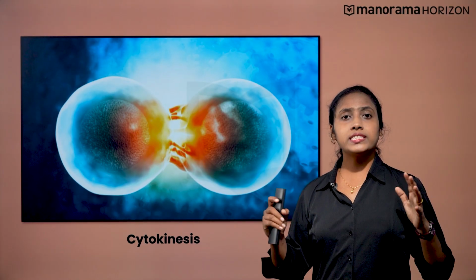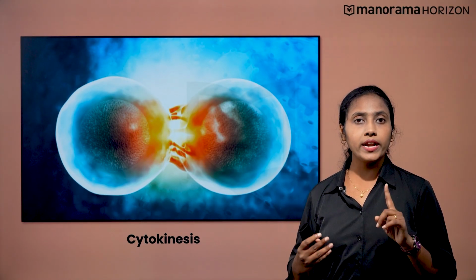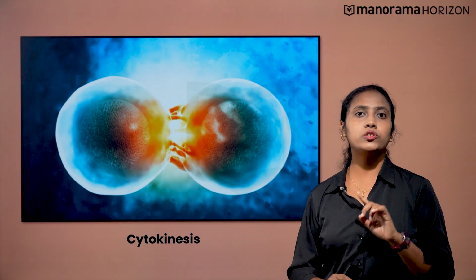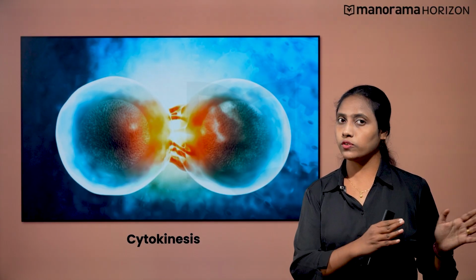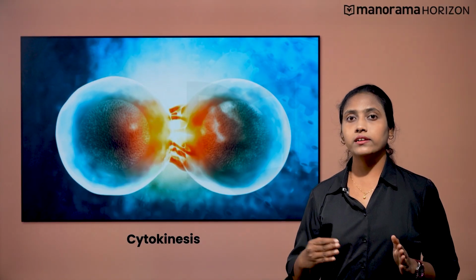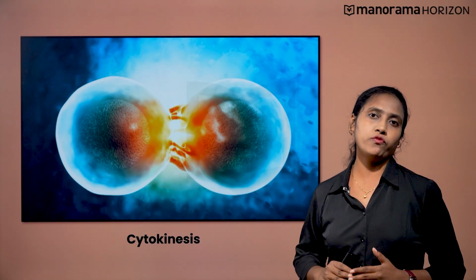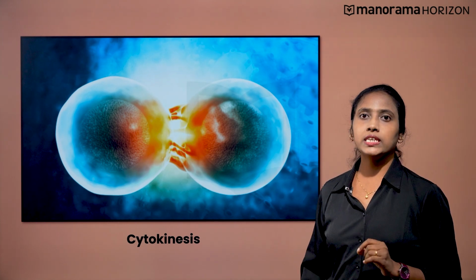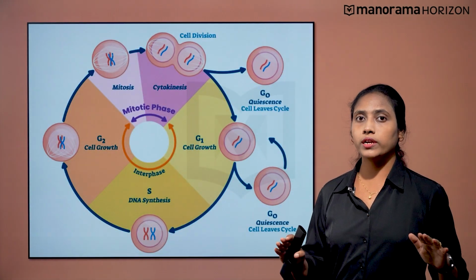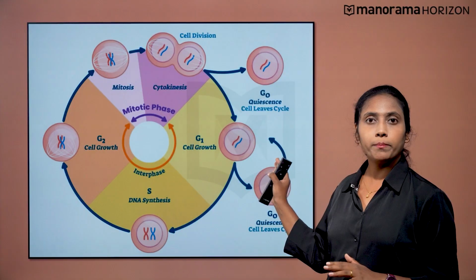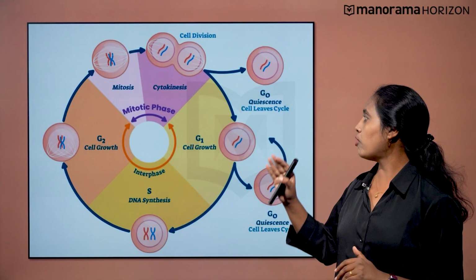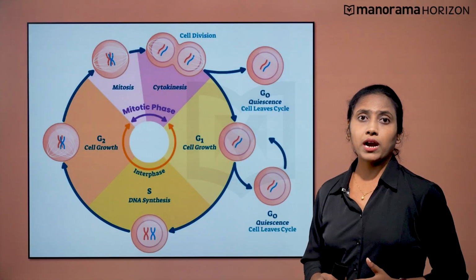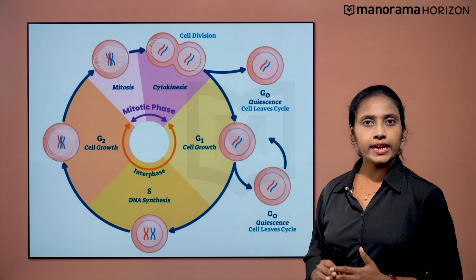Now, there are cells that undergo only one division cycle. Such cells after division do not enter the G1 phase of interphase, rather they enter the G0 phase, that is the quiescent phase. In this phase, the cell no longer divides but remains metabolically active, performing the functions assigned to the cell. So this was about the phases of the cell cycle.